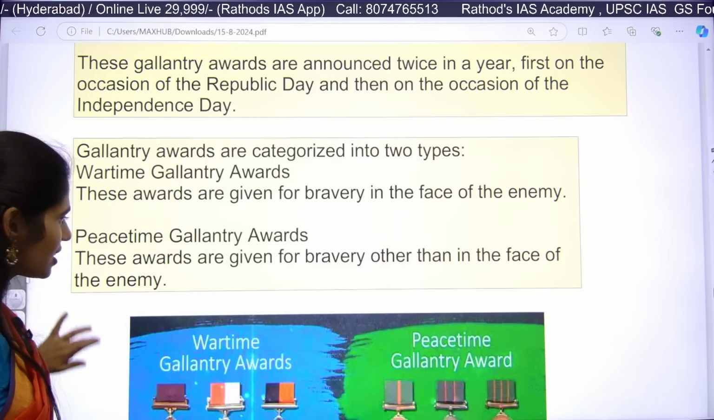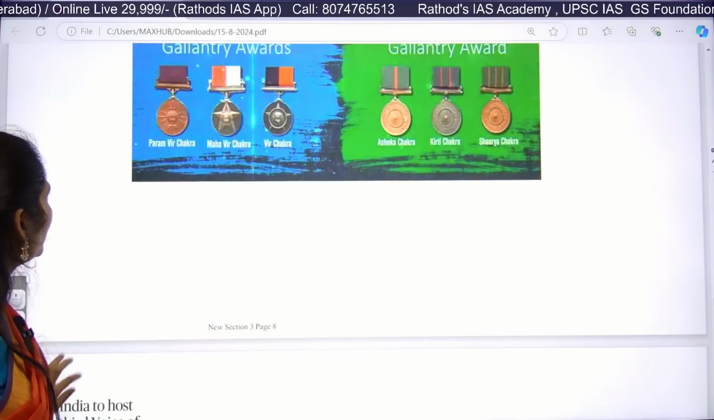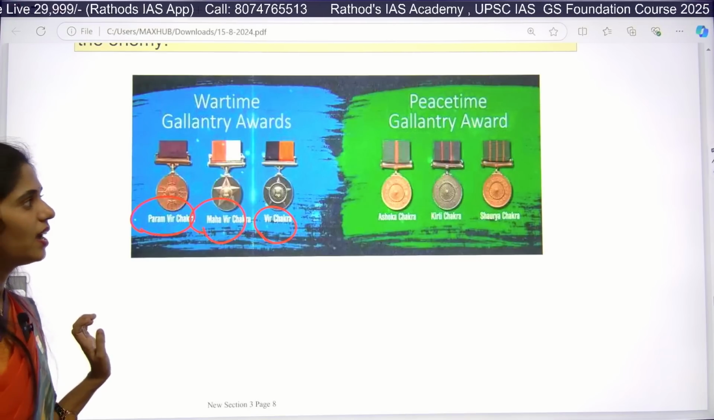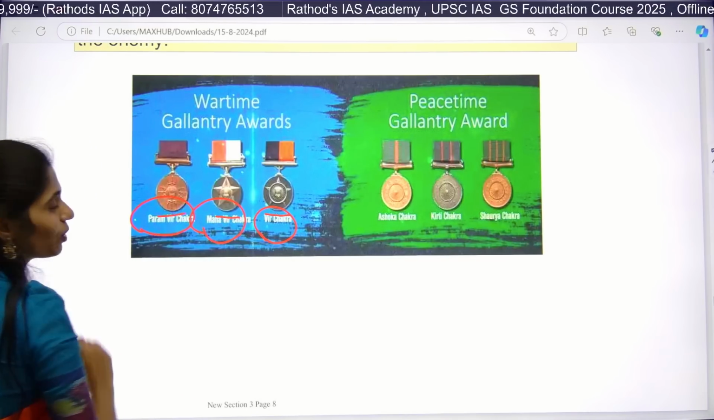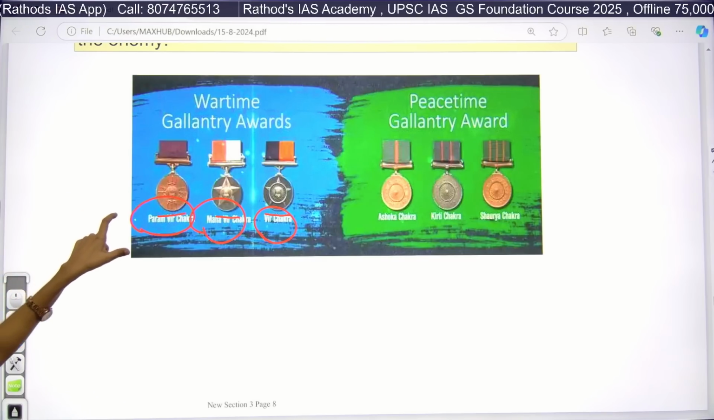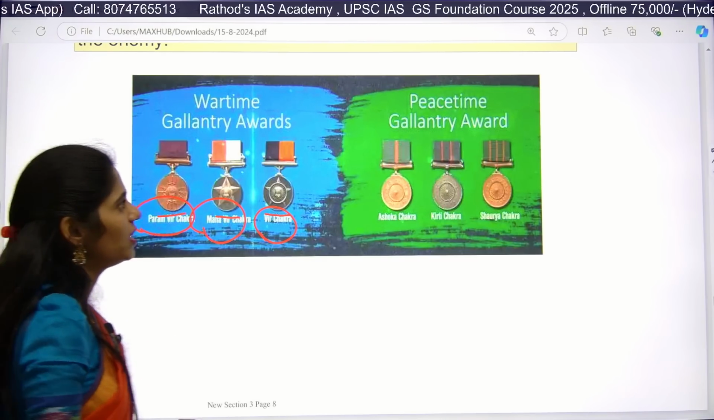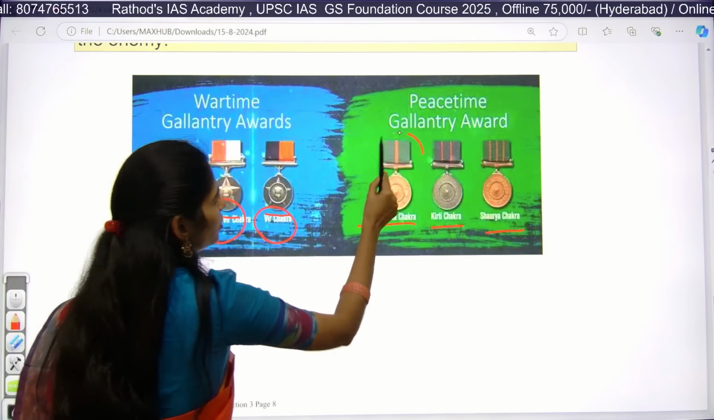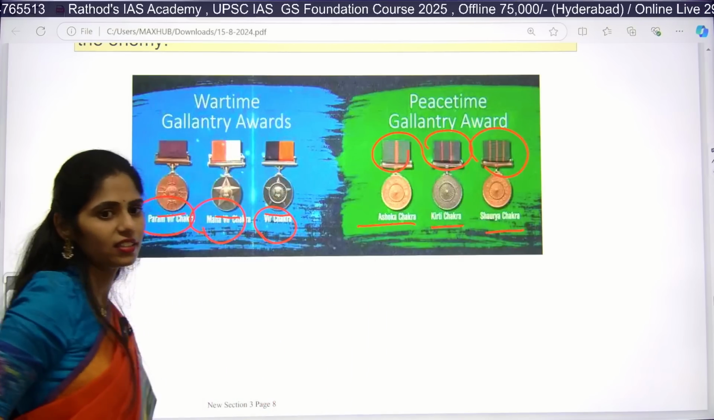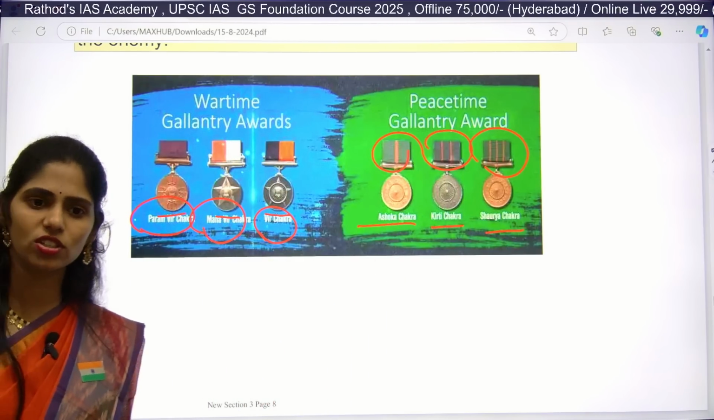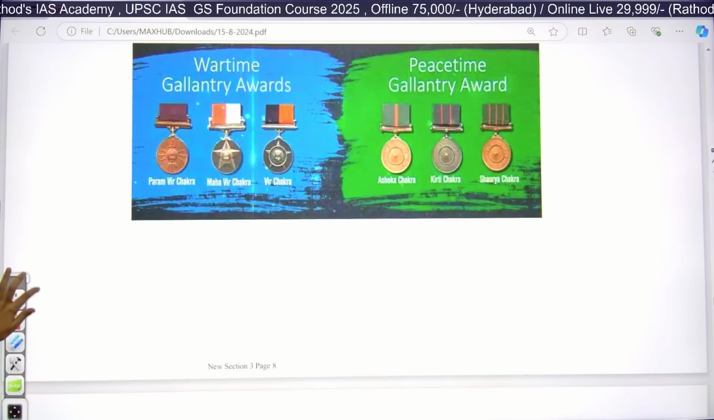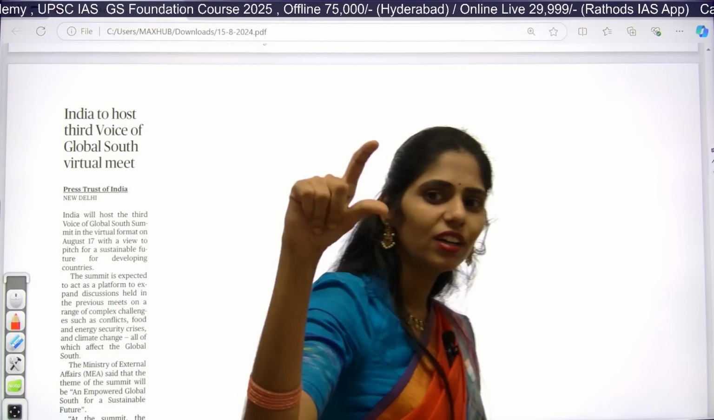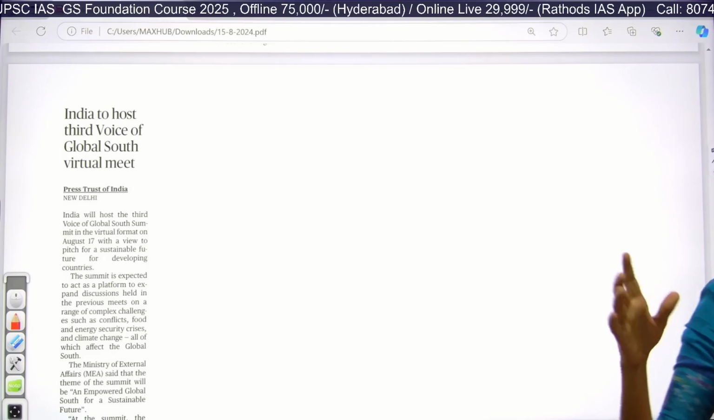And here you can see how these awards look. In wartime, we have Paramveer Chakra, Mahavir Chakra, Veer Chakra. You can see the symbols; a question can be asked on what is there on a particular medal. And next is peacetime: we have Ashok Chakra, Kirti Chakra and Shaurya Chakra. You have to see these also, the lines and how they are divided. You will get questions on this. They are based on seniority, like rank.